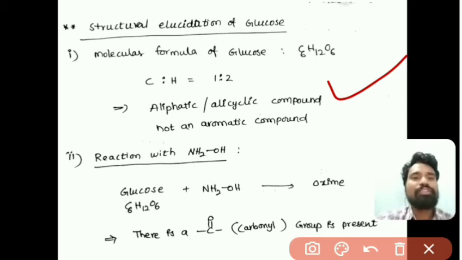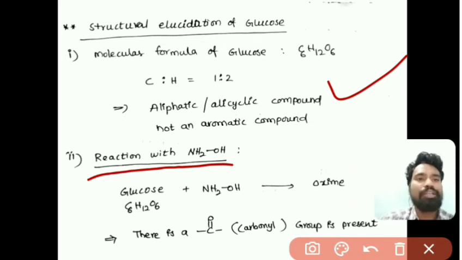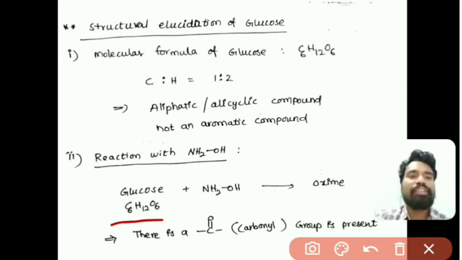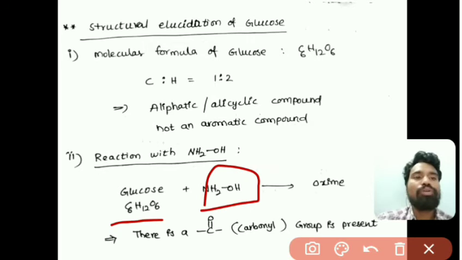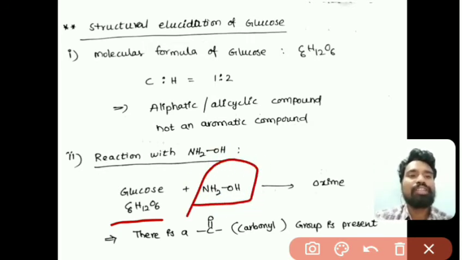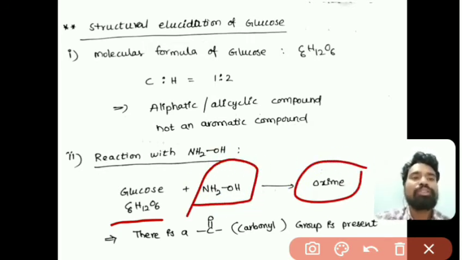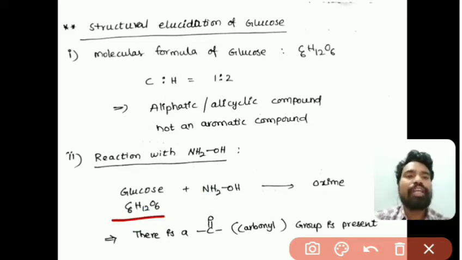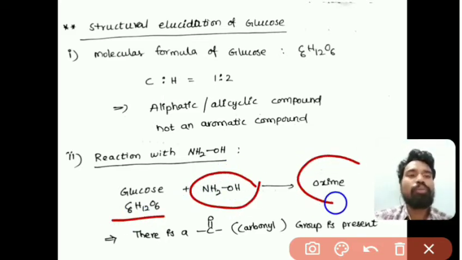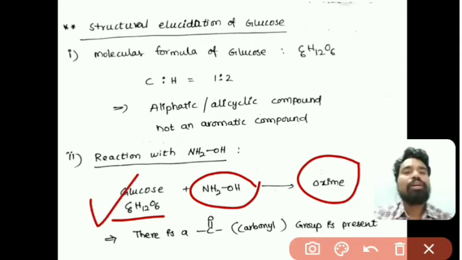The second one is the reaction with NH2OH, reaction with hydroxylamine. When glucose is reacted with hydroxylamine, it forms an oxime, containing C double bond N. This indicates that there is a carbonyl group present in the glucose molecule.